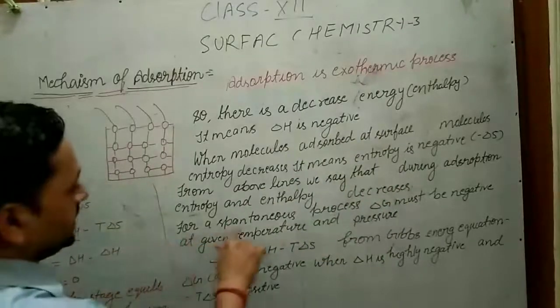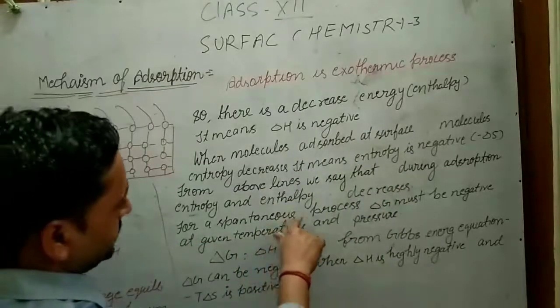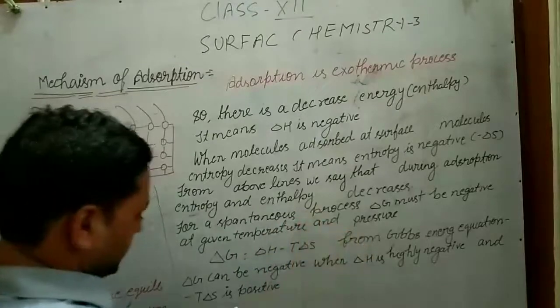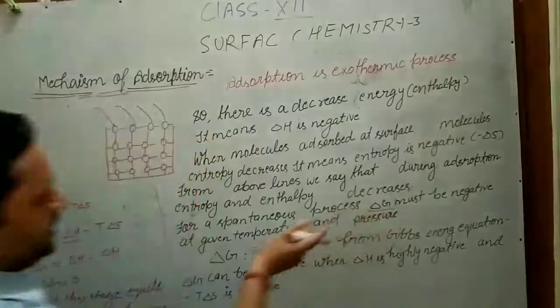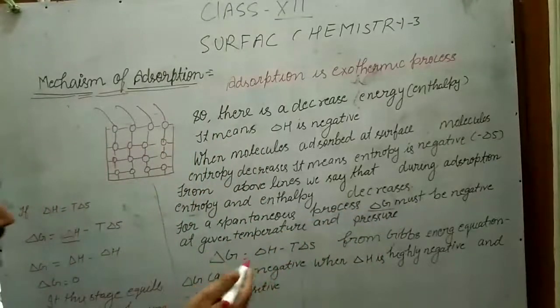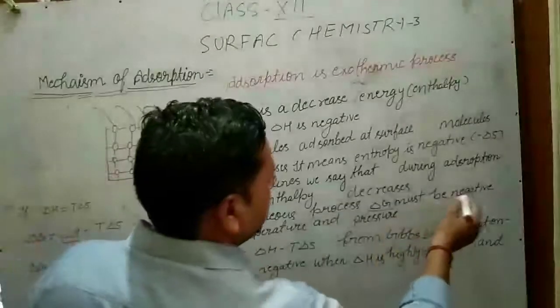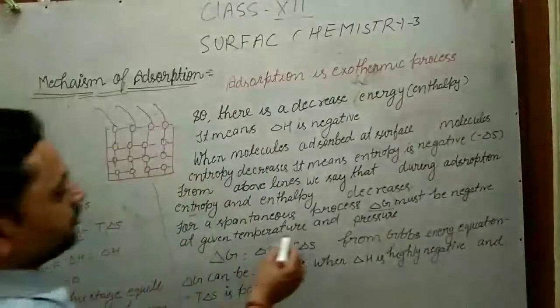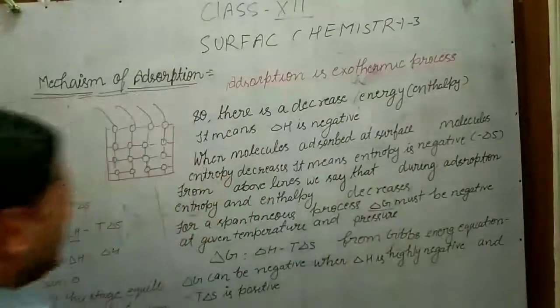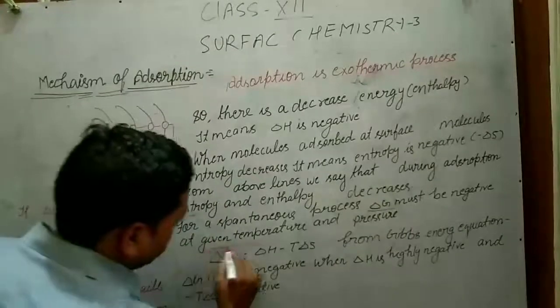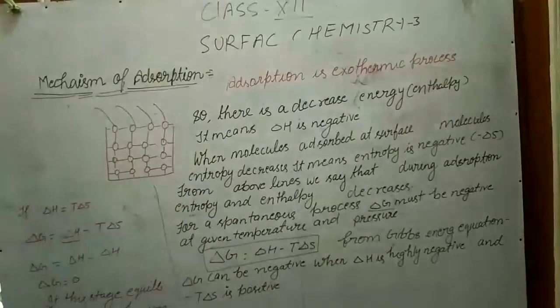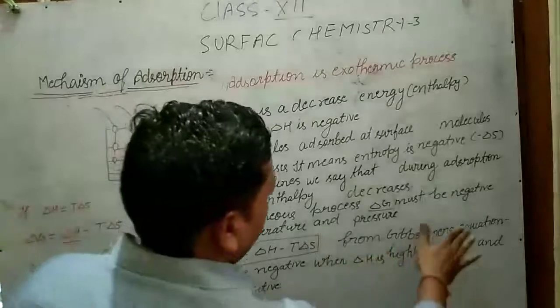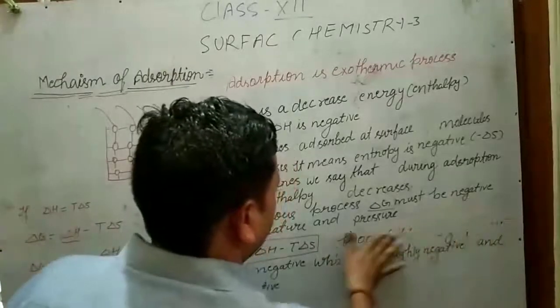For a spontaneous process, delta G must be negative. You have studied this also in the equilibrium chapter. Delta G must be negative at a given temperature and pressure. So I had written one equation. This is the Gibbs energy equation. From the Gibbs energy equation, we can see